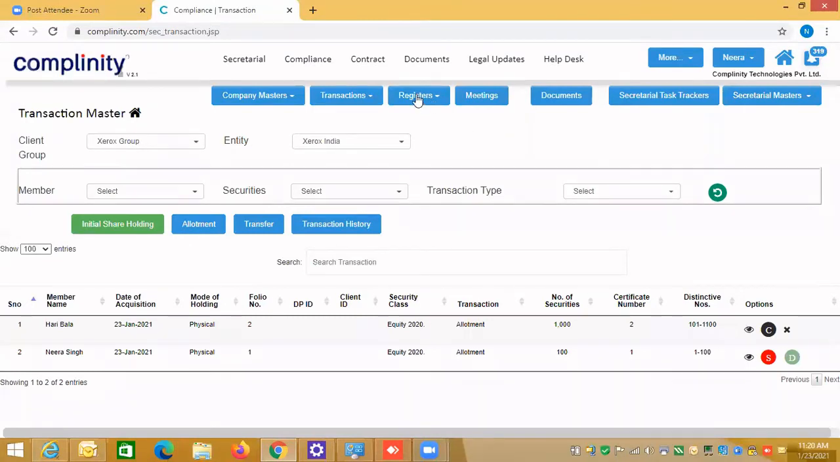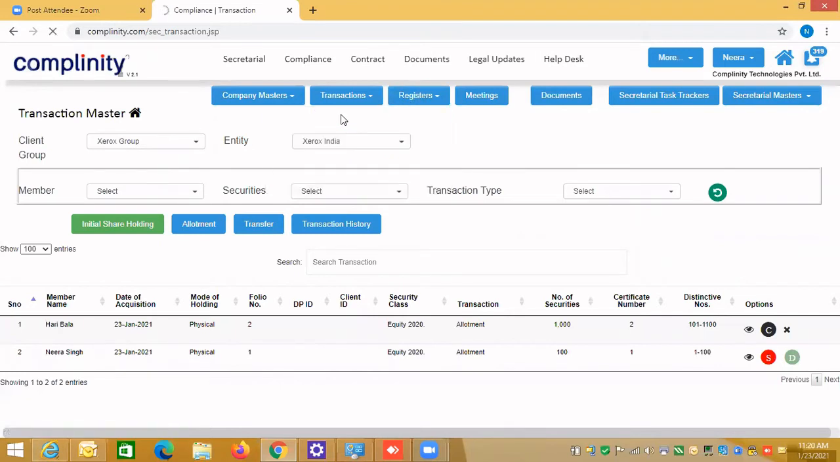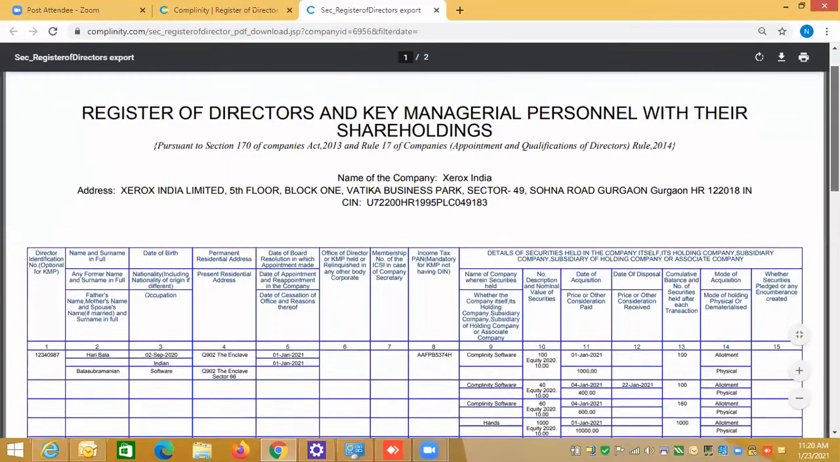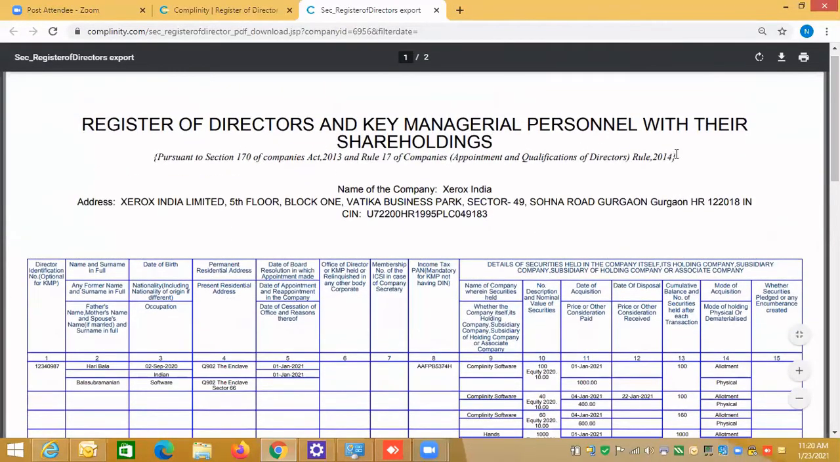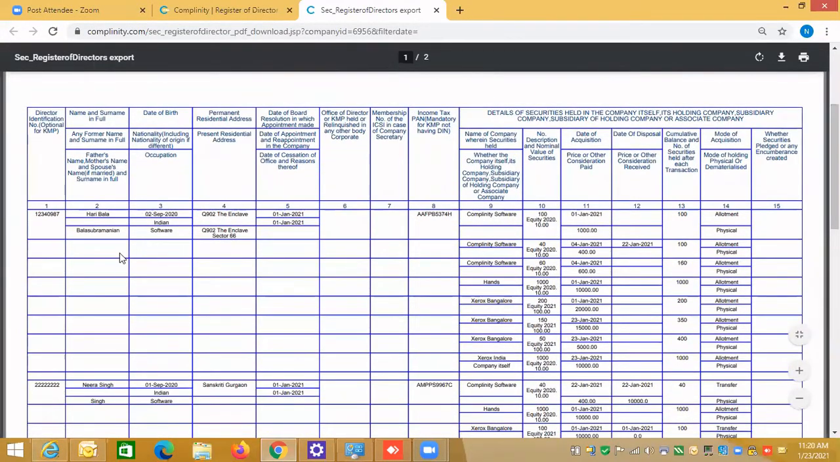Now let's see the registers, because I'll quickly take the registers for 5-10 minutes, then I'll go to other modules. So go to the registers. Basically, register of director and KMP. Whatever transactions you are doing, you can generate the register. I can select the date here, or I can directly do it. We have just done some transactions. You see the register of director and KMP with their shareholding data. Here, Mr. Haribala is a director in various companies, and this is his shareholding pattern.